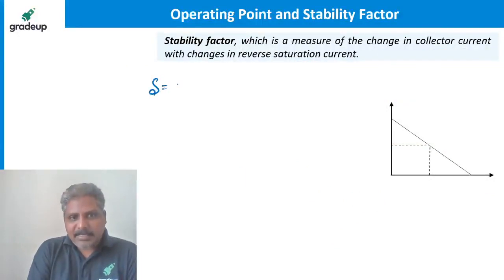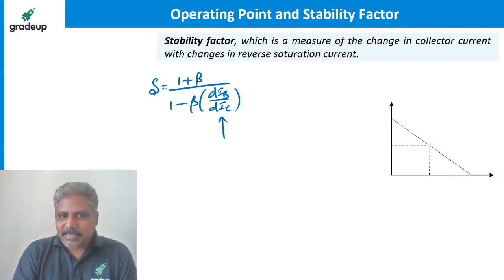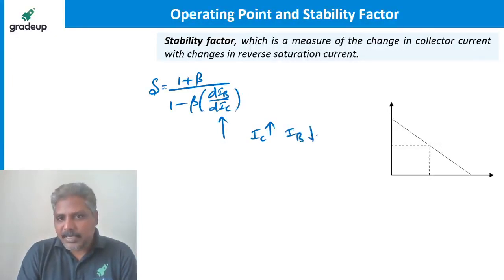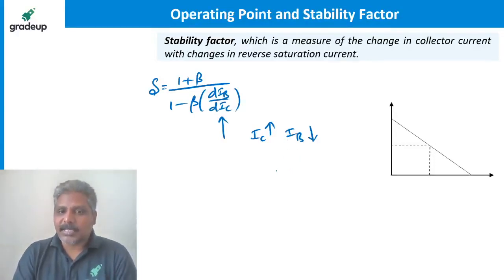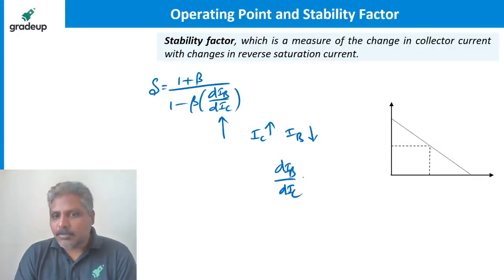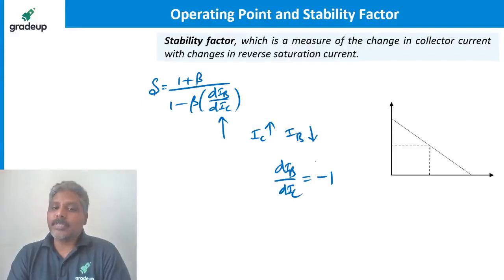Stability factor S is equal to (1 plus beta) divided by (1 minus beta times dIB/dIC), right? From this we are saying that if IC increases, IB has to decrease. How much? Equal, but in opposite direction. That means dIB/dIC value should be equal to -1.